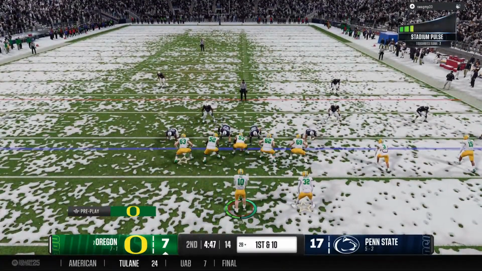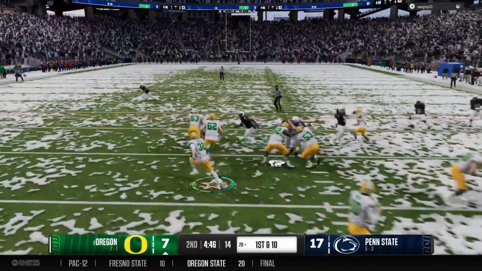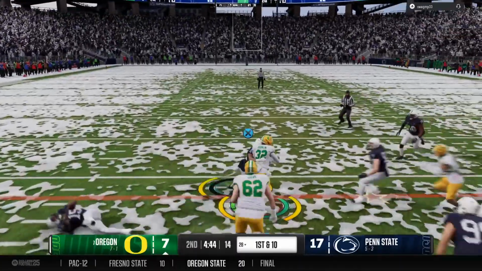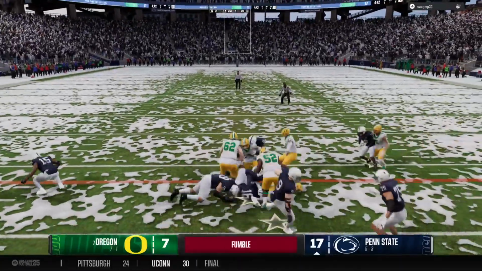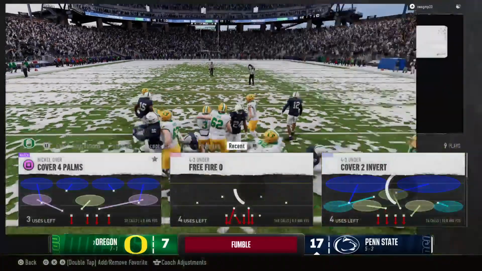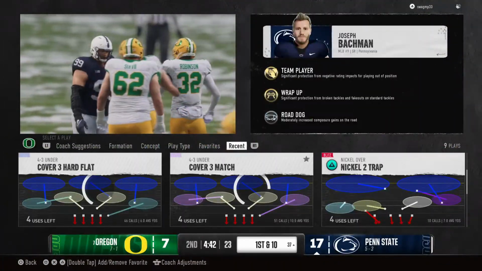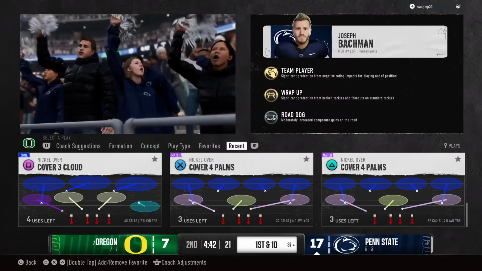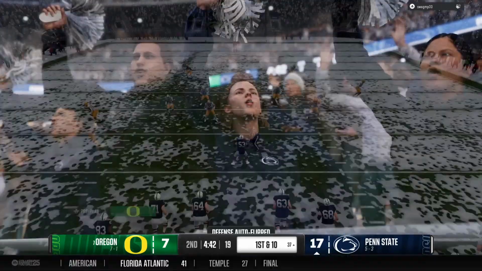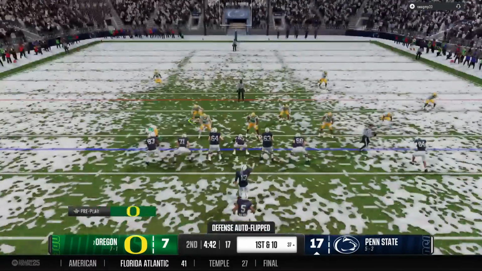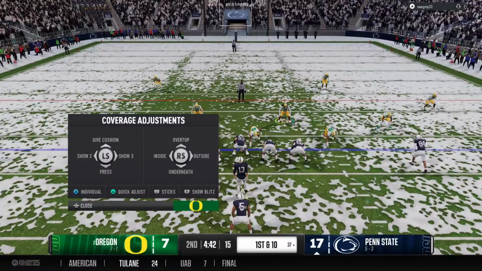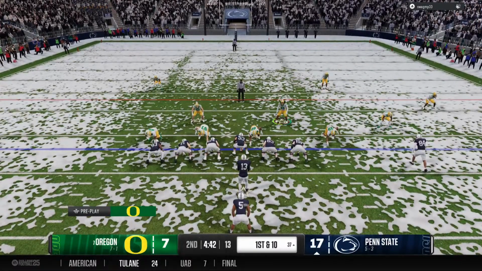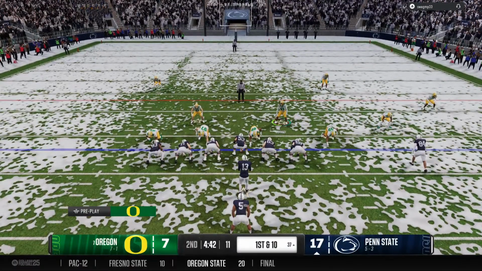The Ducks ready to go back to work on offense. They'll go to the ground. Oh, it's out. Oh, it looks as if the defense got it. And he's brought down, and this defense gets the ball back for its own. Well, football in the snow oftentimes is more fun for fans watching than it is for players out there on the field, because it is hard to hold on to the football like that guy just found out right there.